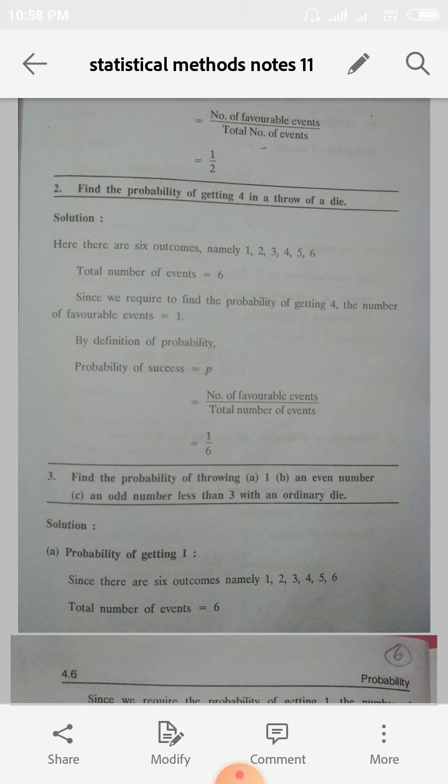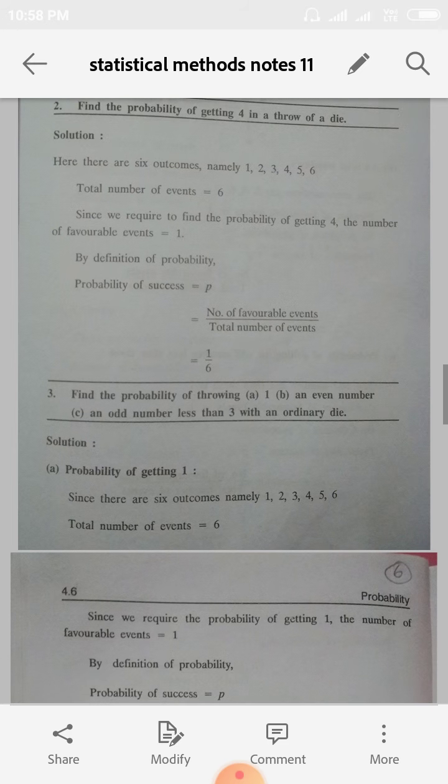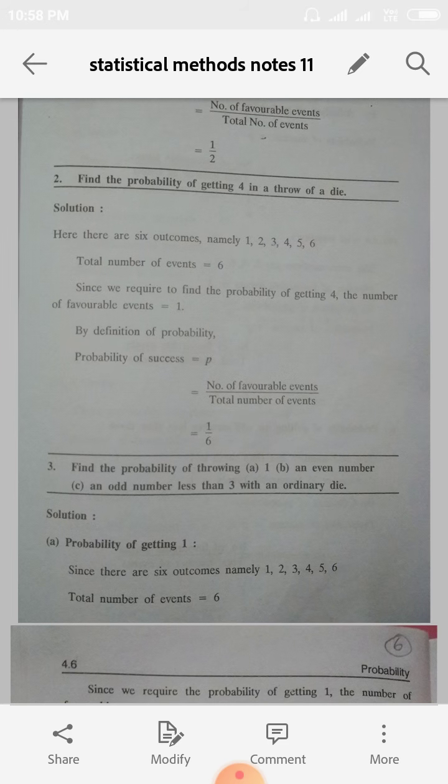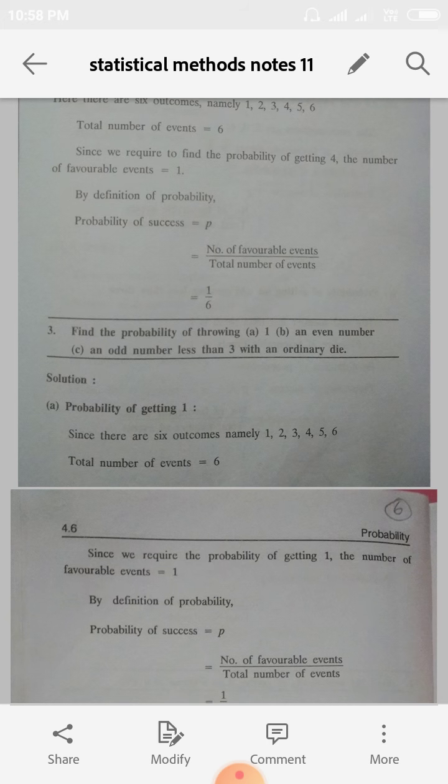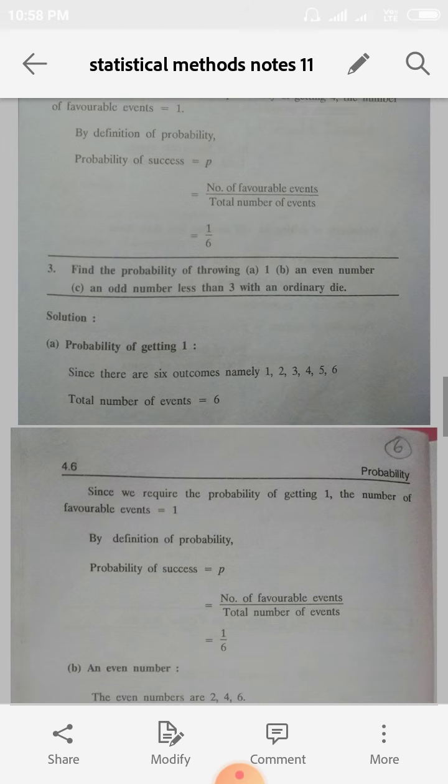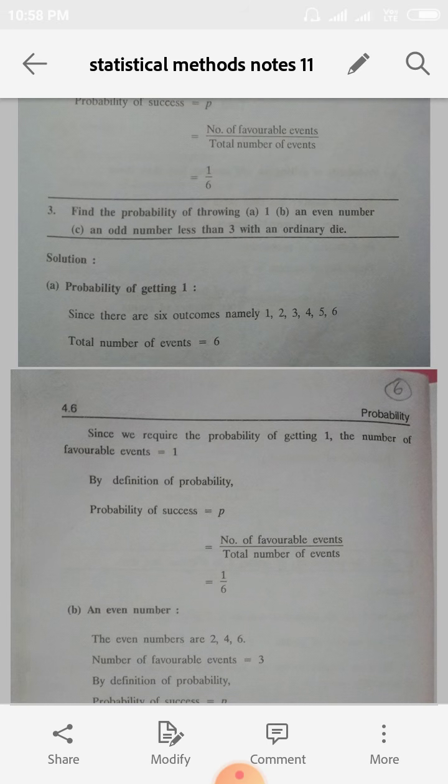See the next sum. Find the probability of getting 4 in a throw of a die. So, when a die is thrown, what is the total number of events? 6. This is 1, 2, 3, 4, 5, 6. So, what is the probability of getting 4? Getting 4 means we have to get the face 4. That outcome is 1. So 1 by the total events, which is 6. Therefore, probability is equal to number of favorable events by total number of events, that is 1 by 6. Next one. What is the probability of throwing?